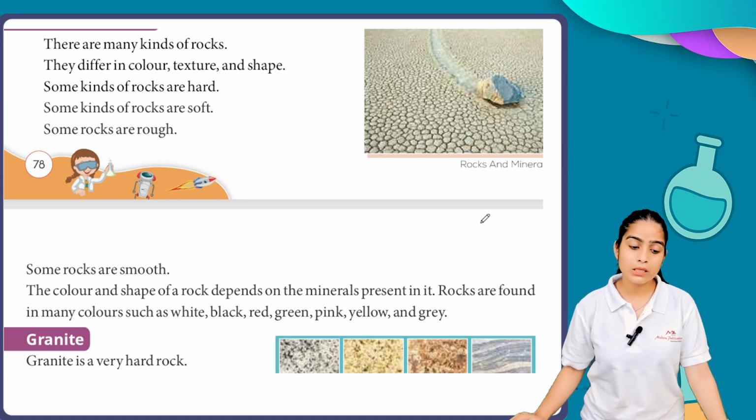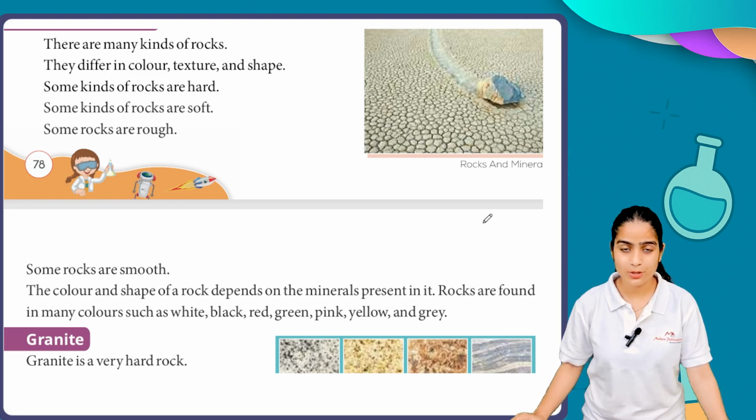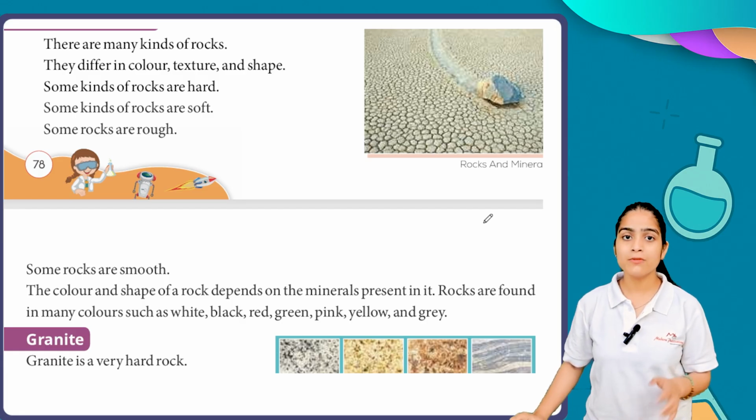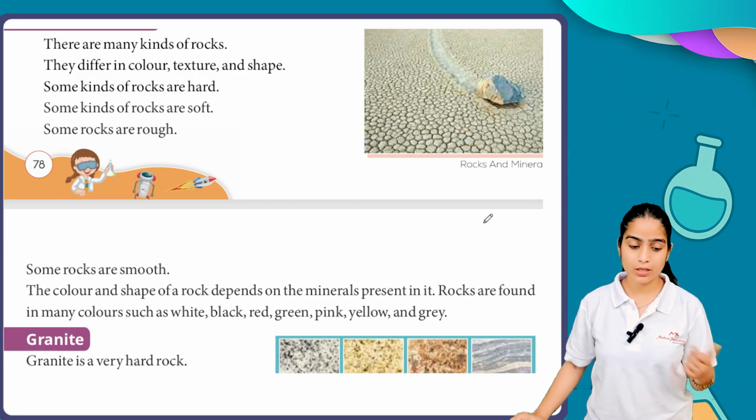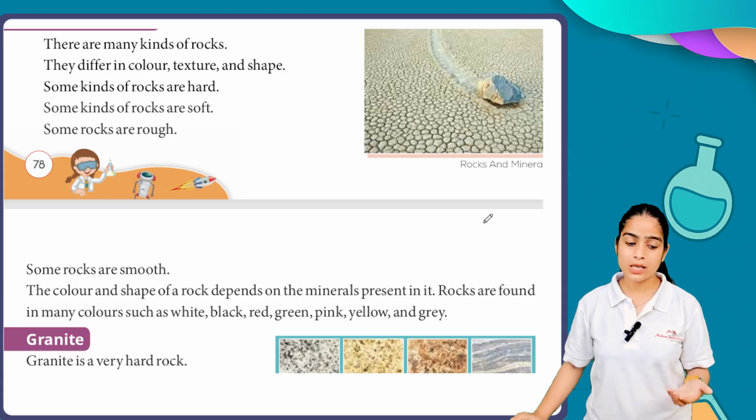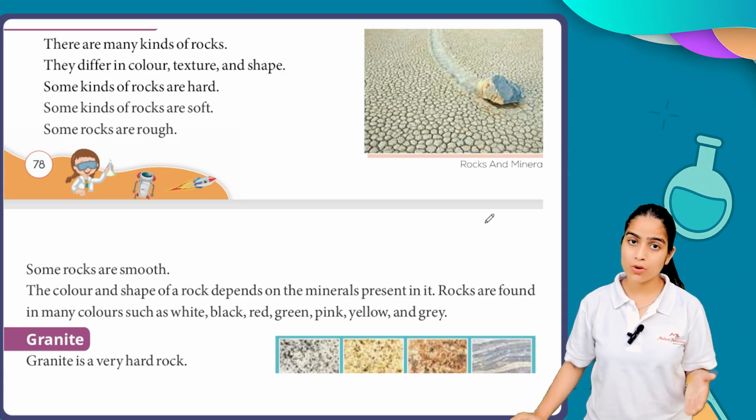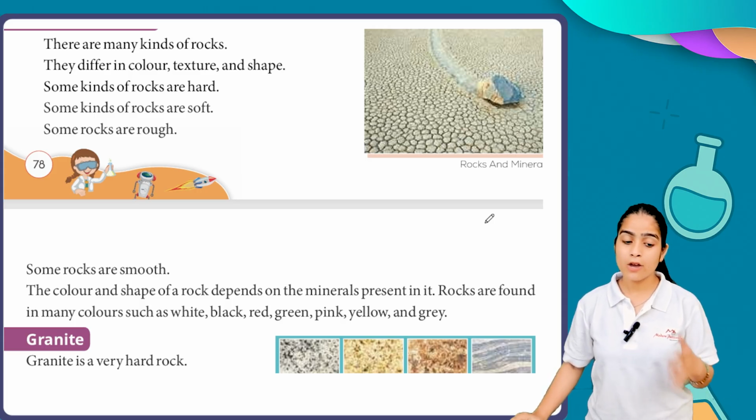Rocks are found in many colors such as white, black, red, green, pink, yellow and grey. Now you are all excited to see the pink rock, but it's not possible to see it here; it will be available in some place of the earth. The color and shape of a rock totally depend upon the minerals present in it, and we generally classify rocks by color as well.